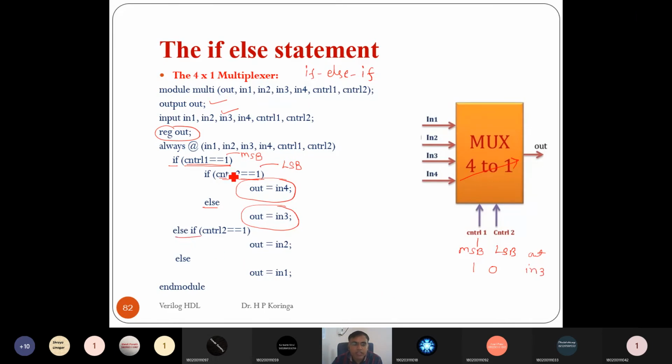Else if, that means control 1 is not equal to 1. So when control 1 is not equal to 1, it checks if control 2 is equal to 1. So control 1 is equal to 0 but control 2 is equal to 1, then it assigns in 2 to the output. And else, means control 1 as well as control 2 are both 0 and 0, then we want to assign input 1 to the output. So this is a simple implementation of a mux.